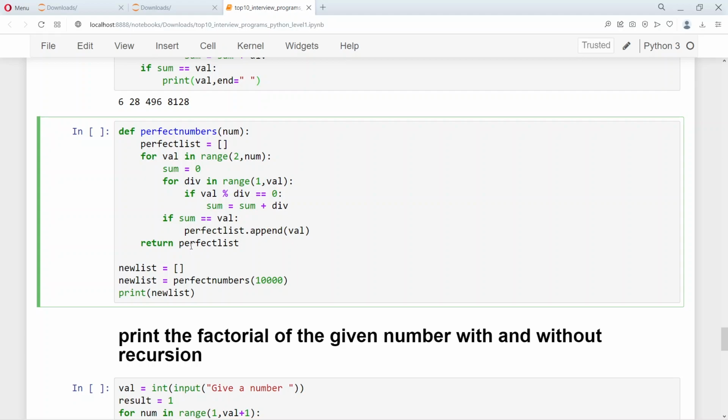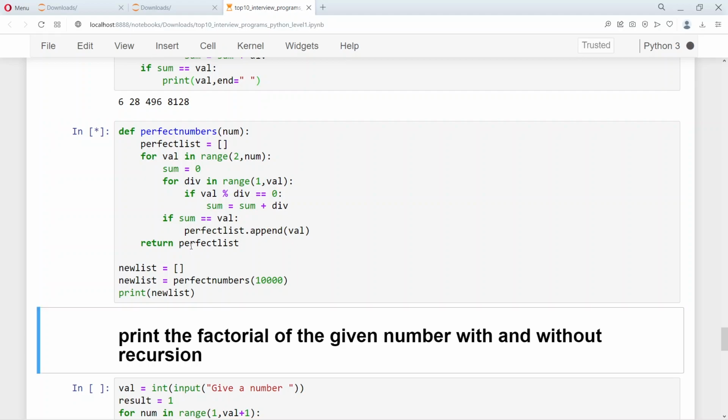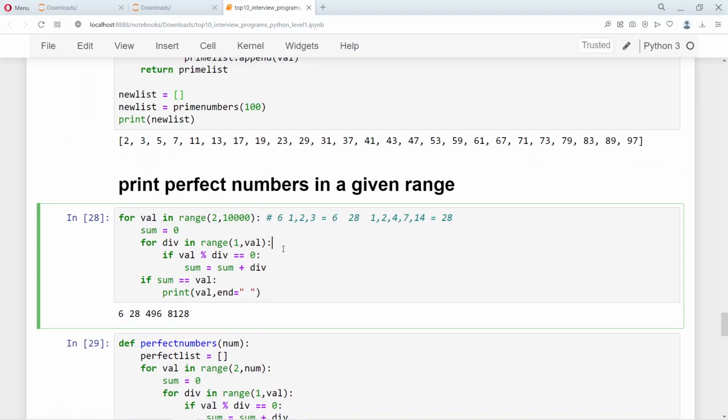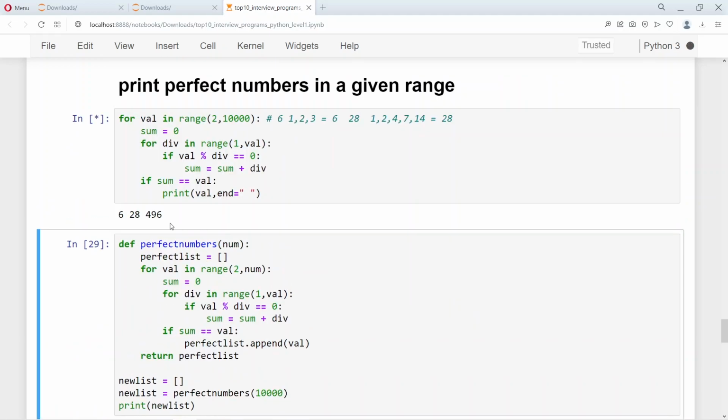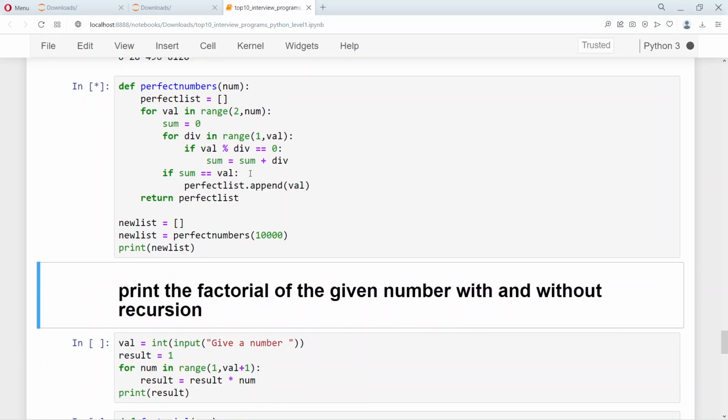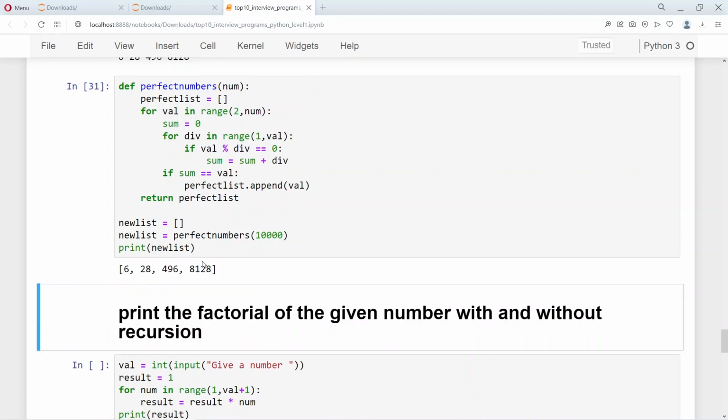So only after a couple of seconds, only after 5 or 10 seconds, you will see all the numbers coming at one shot. See here, the numbers will come one by one. You can see one by one. The reason is it is not appending it to a list and returning, right? But here we are actually appending to a list, and at one shot it is getting returned and printed. That's the reason it prints all the numbers at one shot together.